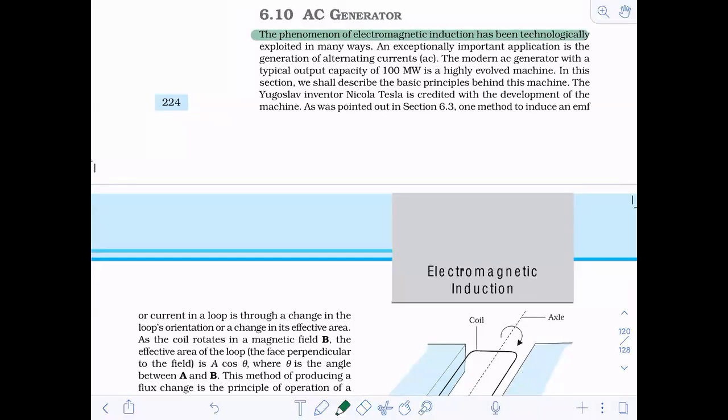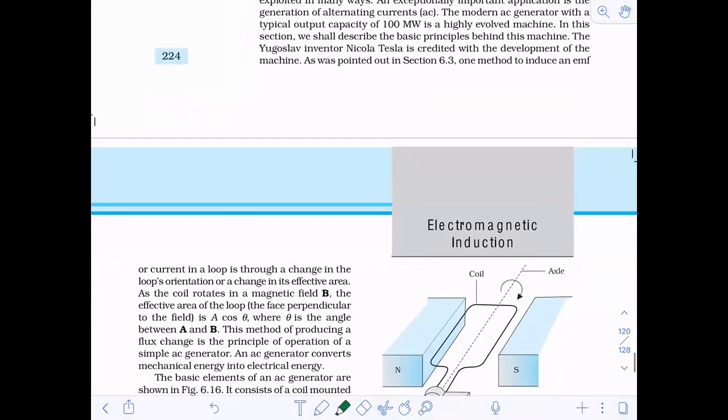Everything else, the important applications, you can read, but it's not important from the examination point of view. This is just extra knowledge about history, whatever has been used.